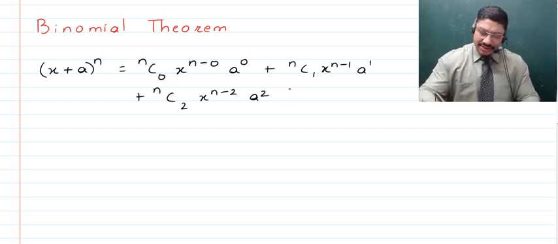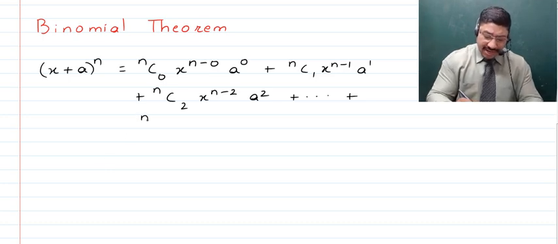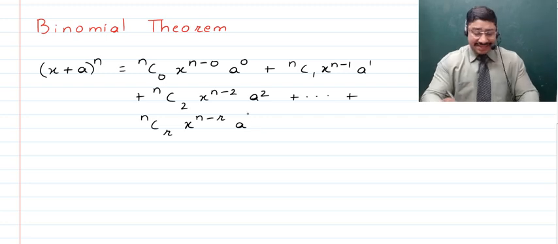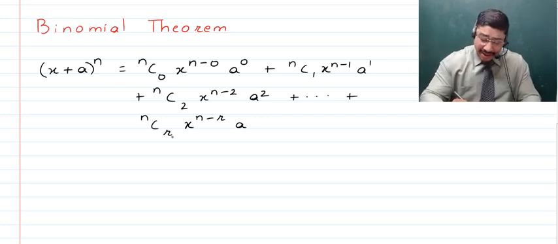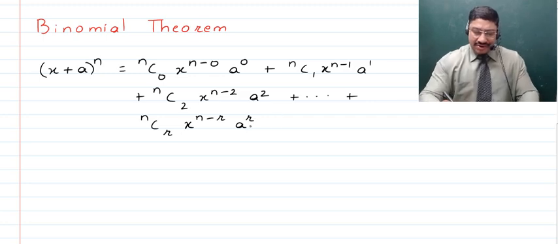All of this continues, and then in between we get the general term, nCr. Again, the power of x will be n minus r, times a raised to the power r. So this, children, is the general term.